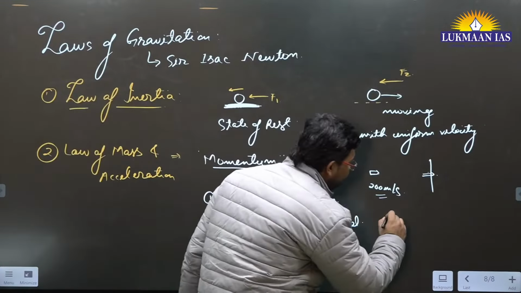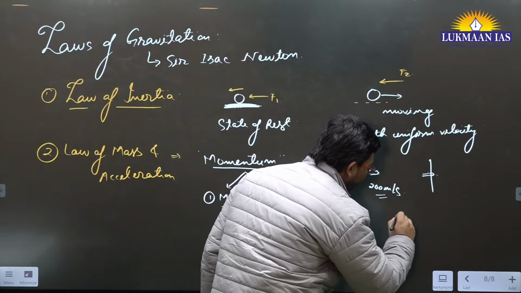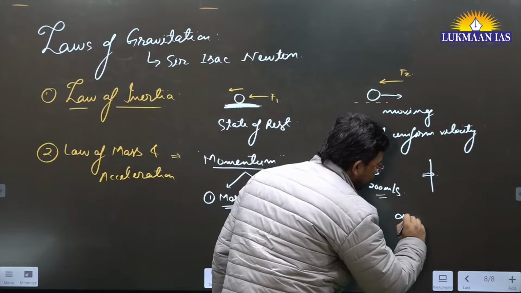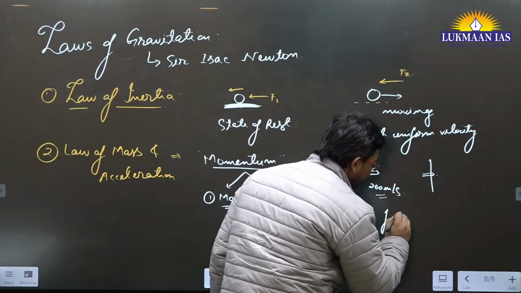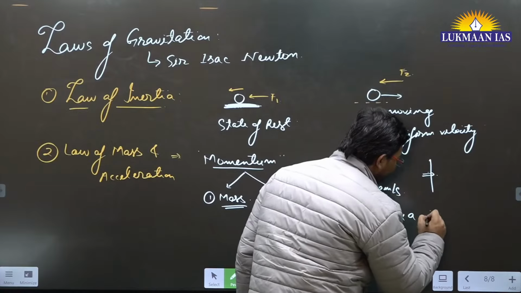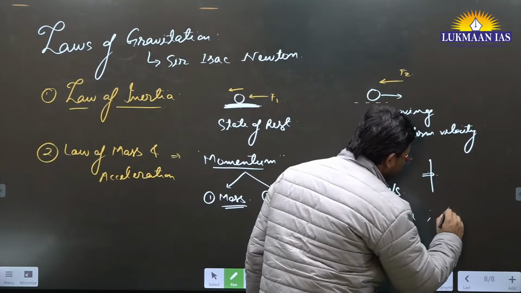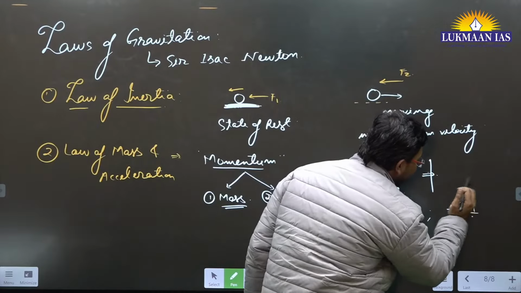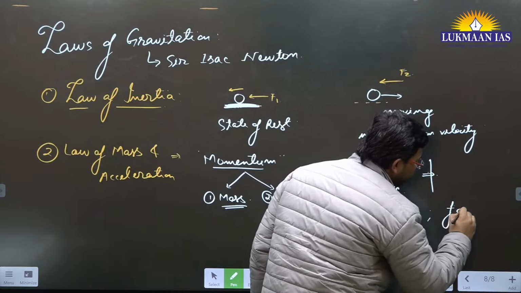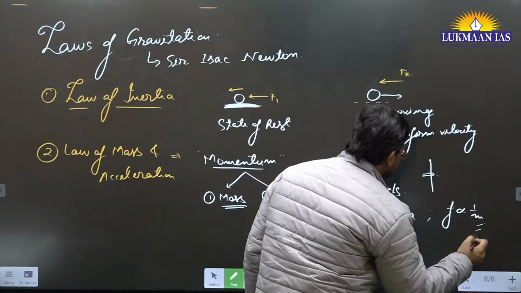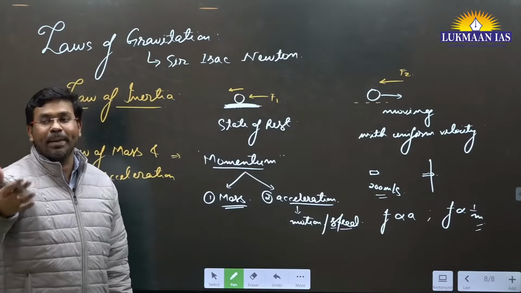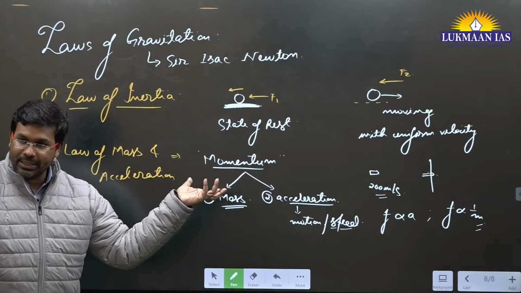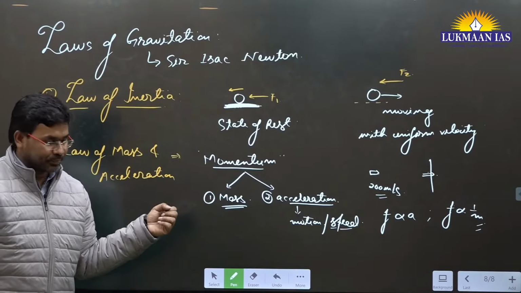One is the acceleration that the body has, and the other is the mass of the body. This is known as momentum. There are equations for it, and we'll discuss them.